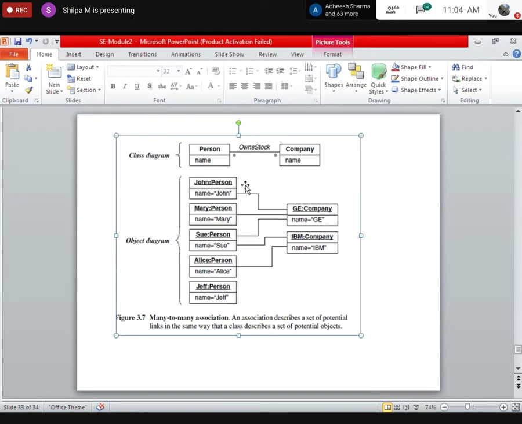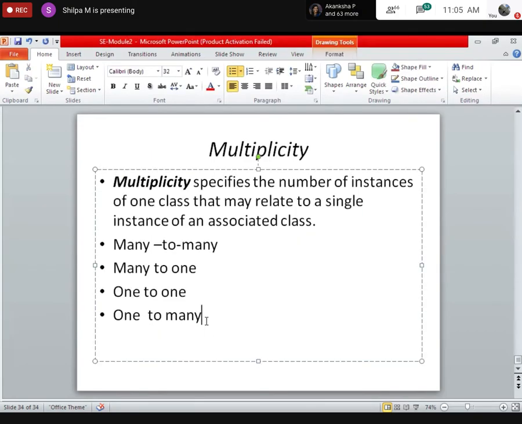Instead of owns stocks, if we have works for, in that case the association can have end names, and also the association can have ordering, how it is related. If there is one to many, then how they are ordered, how they are associated, that can also be given. So this is known as ordering.